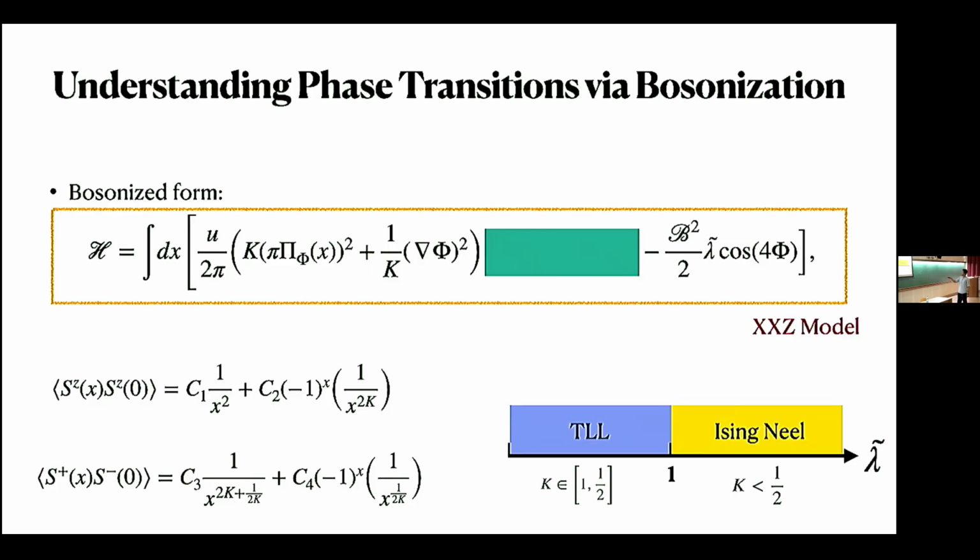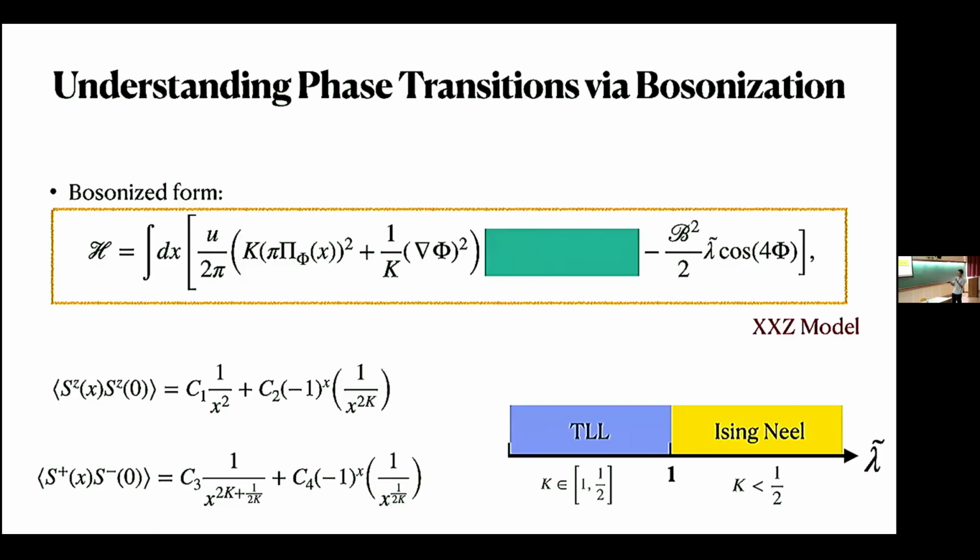How is this line defined in the K language? We can see by calculating these SG or S plus S minus correlation functions. These are the correlation functions, and we get this K variable here. If K is less than half, then this term will be dominant, so SG will go proportional to (-1) to the power x. It will be like Ising-Neel ordering, a quasi-long range order.